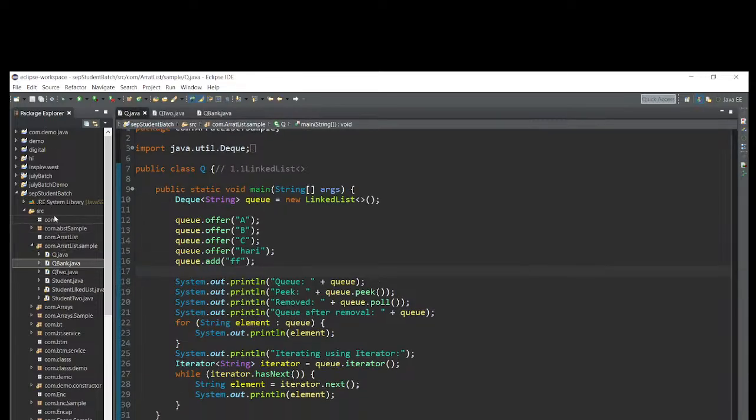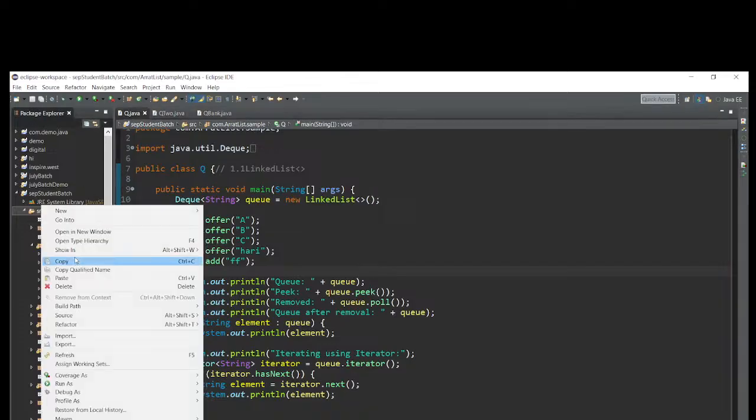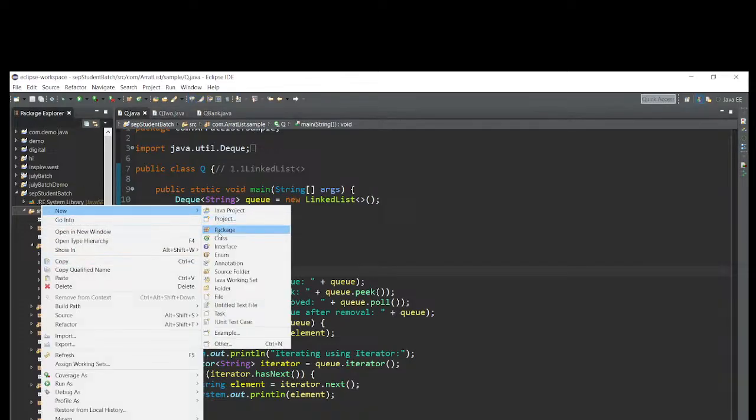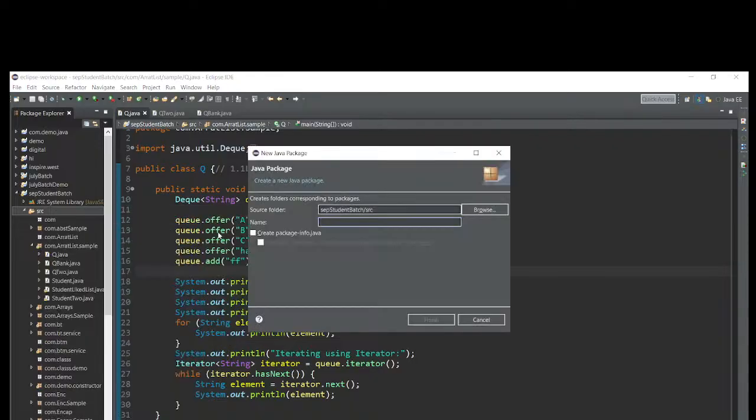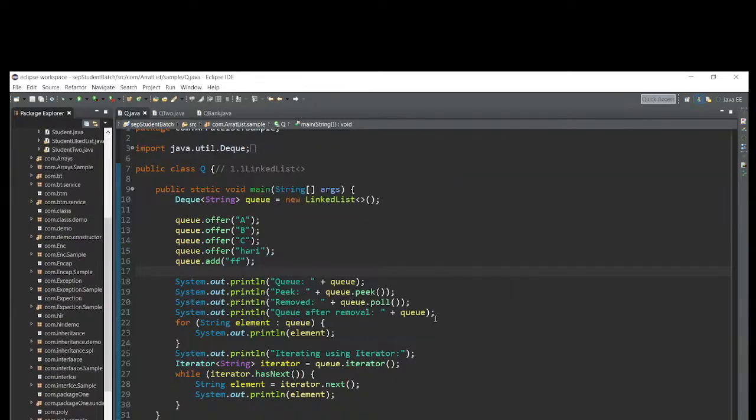Let me create one package in src. Let me right click on this package, com dot, what should I write? It's a queue, right? Queue dot sample. It is my package name. It's created here.